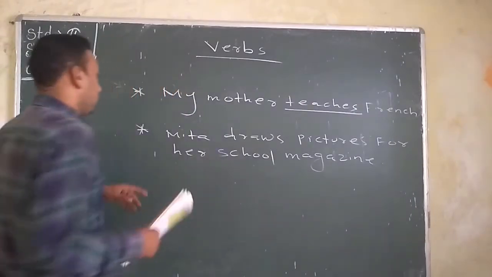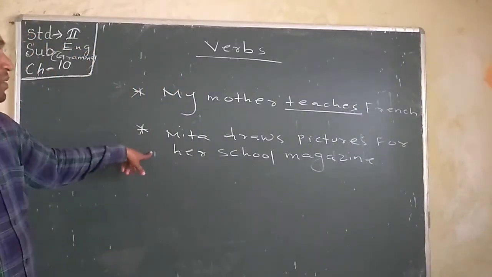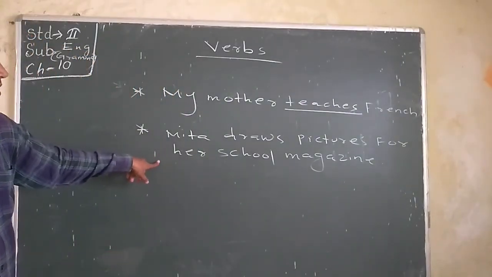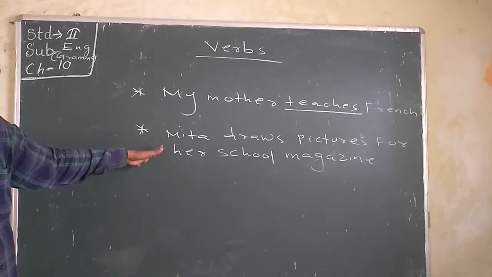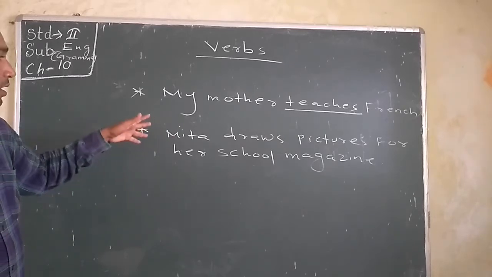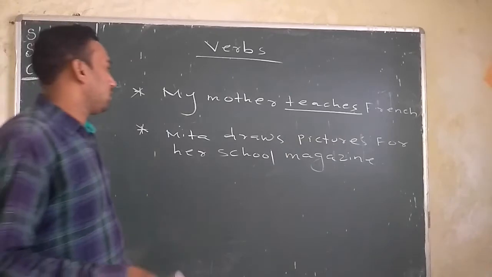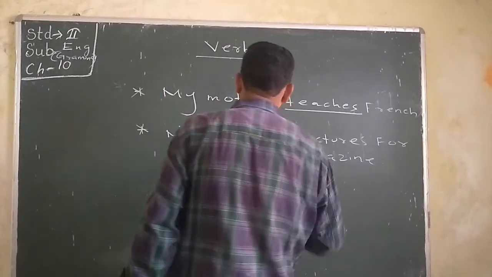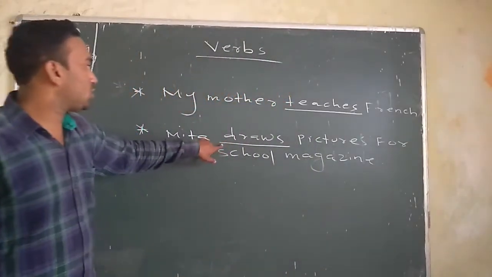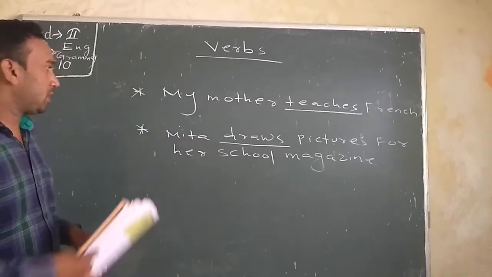Okay, here the sentence: Mita draws picture for her school magazine. मीता जो है अपने स्कूल की मैगजीन के लिए पिक्चर ड्रॉ बना रही है, ठीक है. So here the verb is draws.